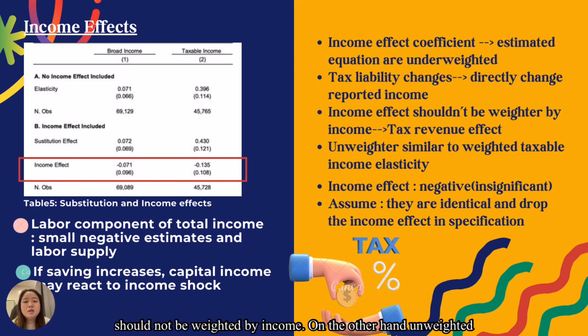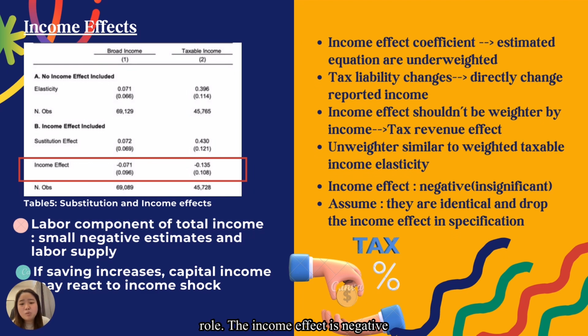by income. On the other hand, unweighted taxable income elasticity is similar to weighted taxable income elasticity, while in the table for unweighted broad income, elasticity is lower than the weighted elasticity, meaning the most response comes from high broad income but not high taxable income, due to the itemization rule. The income effect is negative but insignificant and small, in both substitution and income effects.